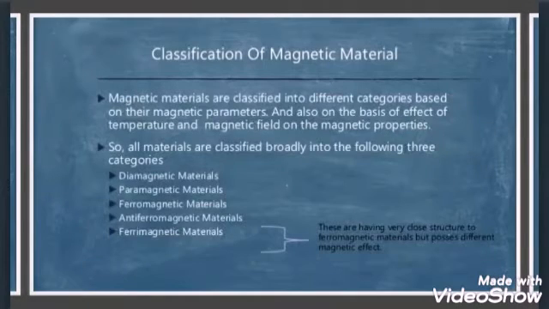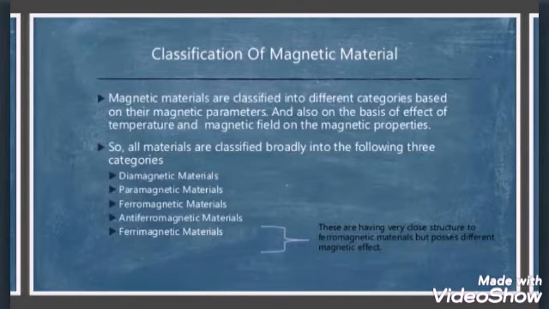Now let us know the general classification of magnetic materials. Magnetic materials are classified into different categories based on their magnetic parameters and also on the basis of the effect of temperature and magnetic field on the magnetic properties. So, all materials are classified broadly into the following three categories: diamagnetic materials, paramagnetic materials and ferromagnetic materials. There are also two materials called antiferromagnetic and ferrimagnetic, but these have a very close structure to the ferromagnetic materials but possess different magnetic field.